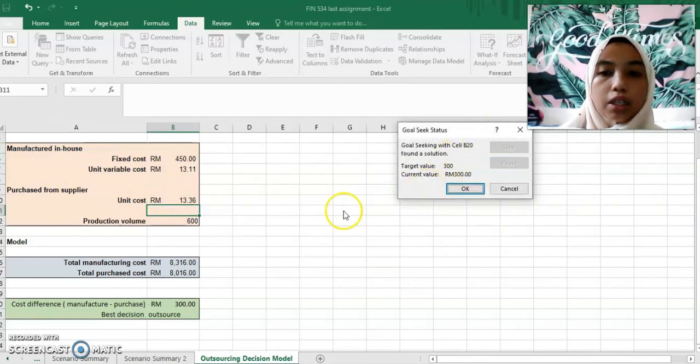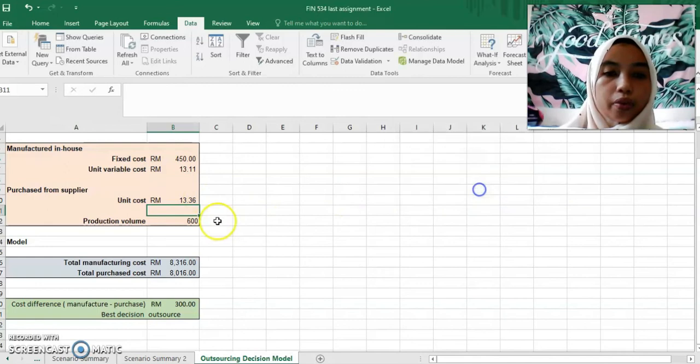As you can see, the unit cost that I need to get to outsource my product to the supplier is 13 ringgit and 33 cents, and I can gain the cost difference of 300.